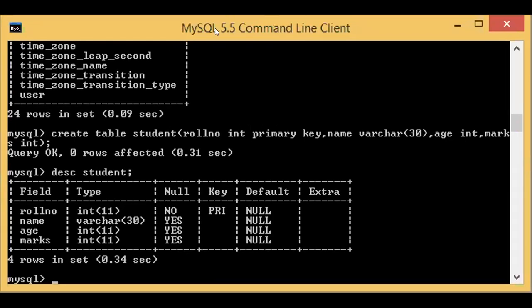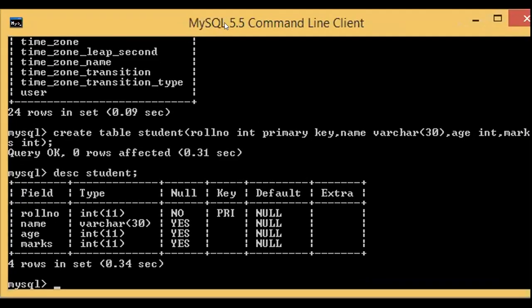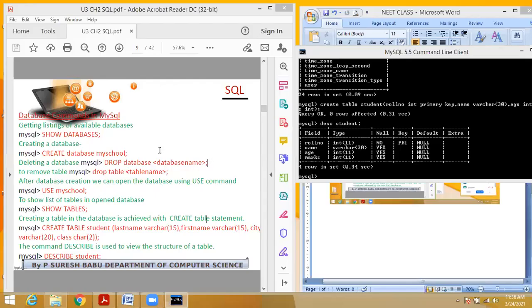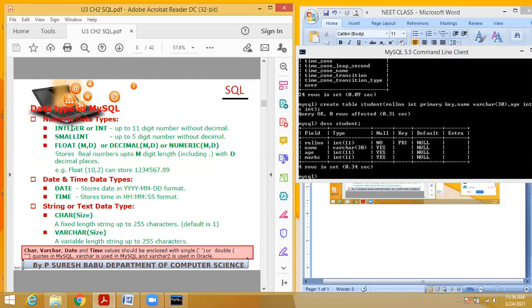Okay, so you can see here in all the integer types the maximum length 11. Okay, that I explained before. You see in the screen what is the integer's maximum length. Up to 11 digit number without a decimal.